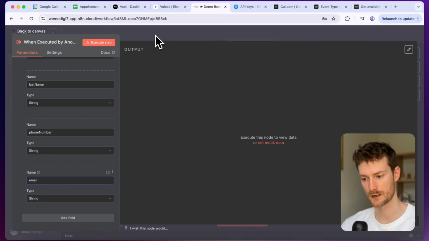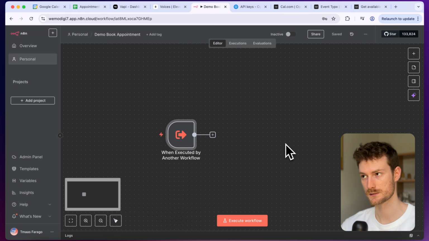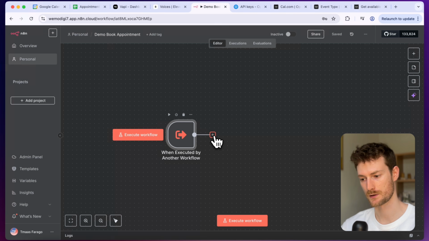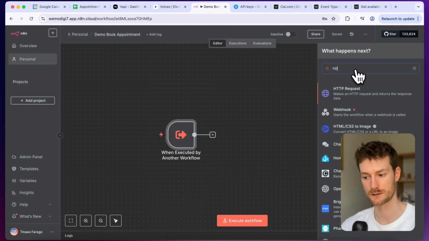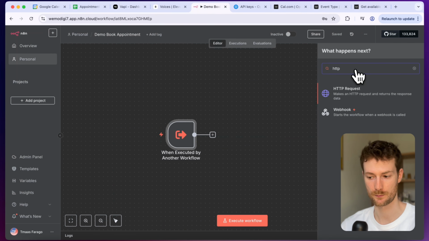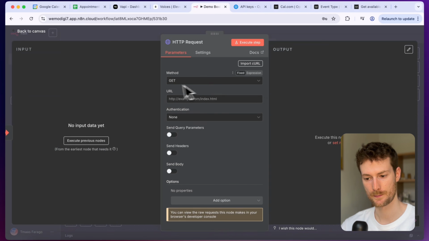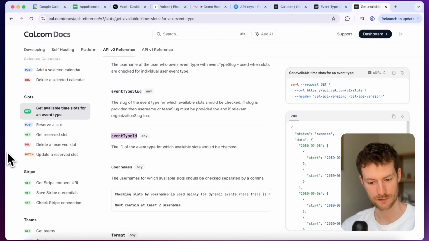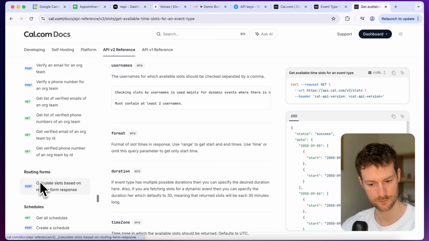And once you have that, we can close this, click on save, and let's add an HTTP request node. This will call the Cal API that will book the appointment. So let's select this and let's go back to the Cal documentation. And here we need to find the bookings.